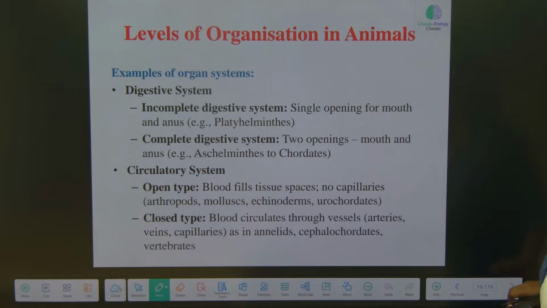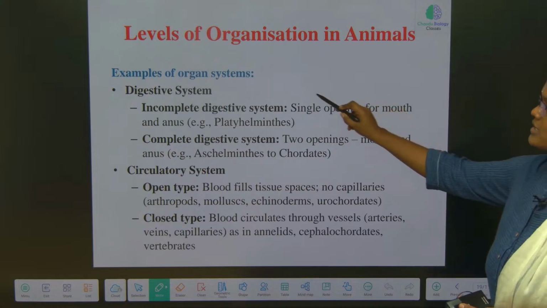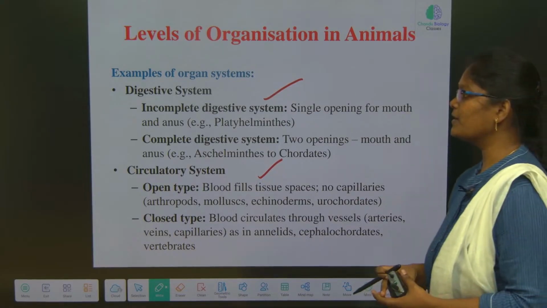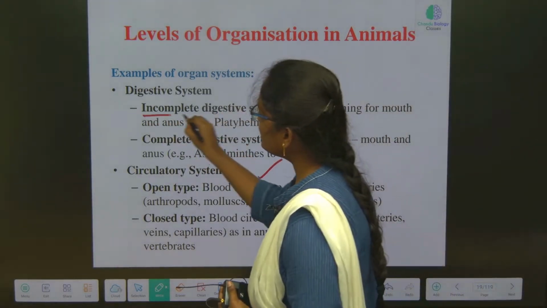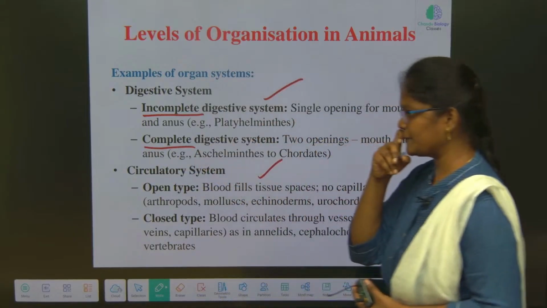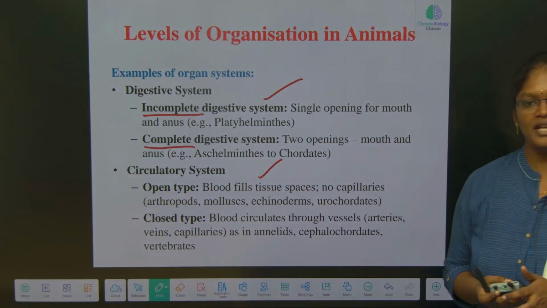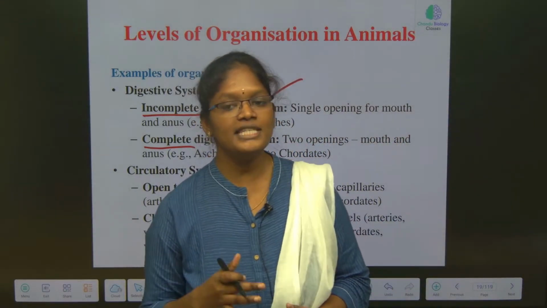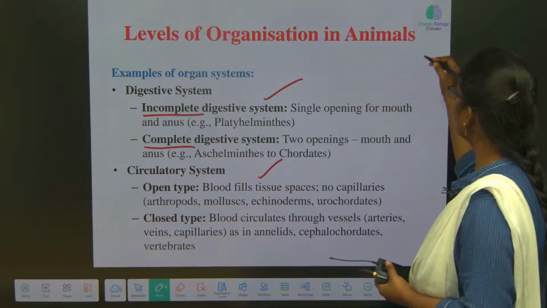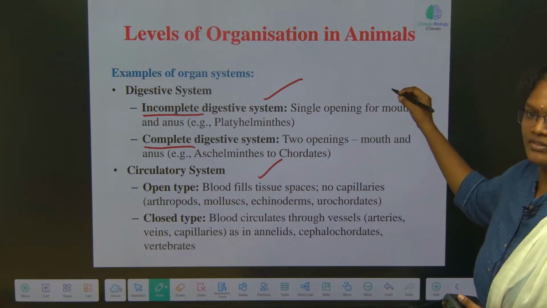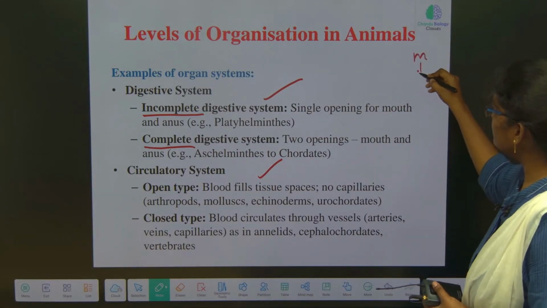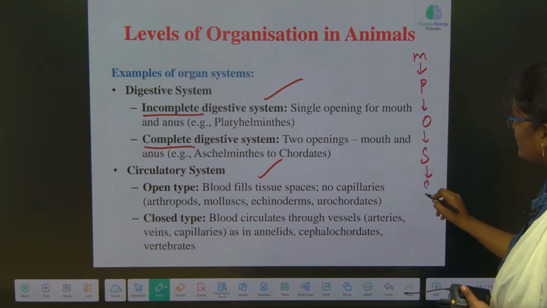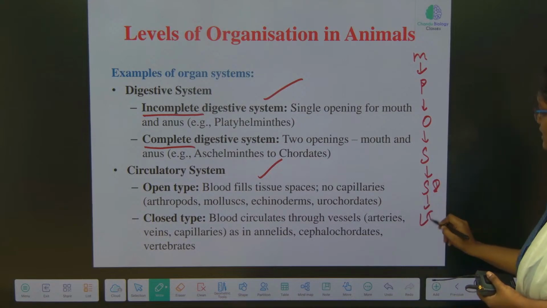Now, examples of organ systems, as I said before, are the digestive system and circulatory system. Coming to the digestive system, we have incomplete and complete digestive systems. What is meant by incomplete digestive system? Very good, a single opening. Generally in human beings the alimentary canal is mouth, pharynx, esophagus, stomach, small intestine, large intestine, anus.